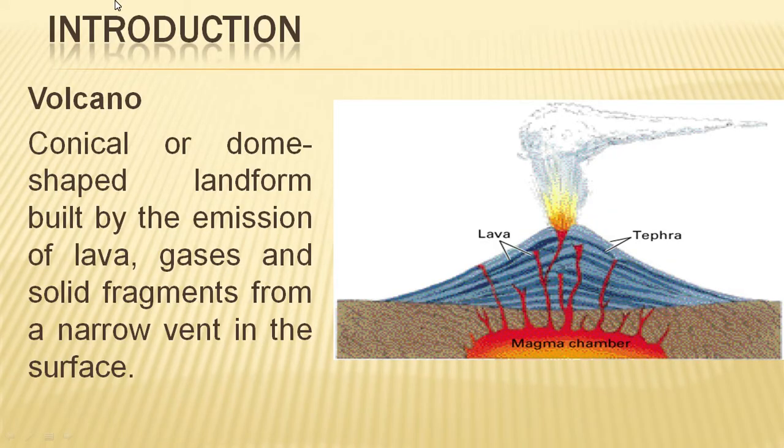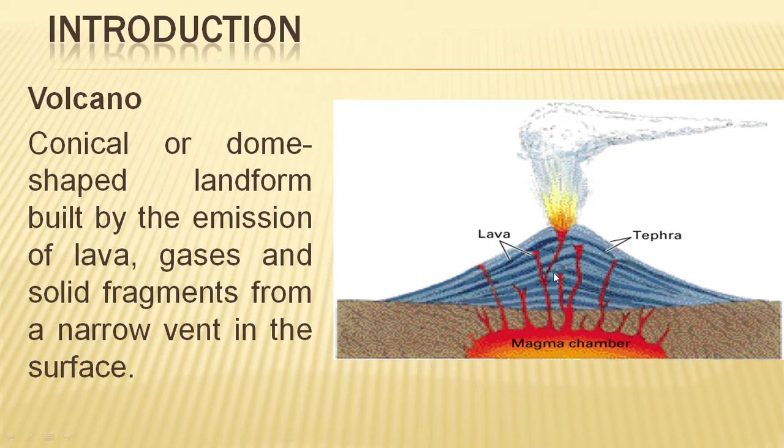So the definition of volcano is, it is a conical or dome shaped landform built by the emission of lava, gases and solid fragments from a narrow vent in the surface. Here you can see a typical shape of the volcano, that is called volcanic cone.